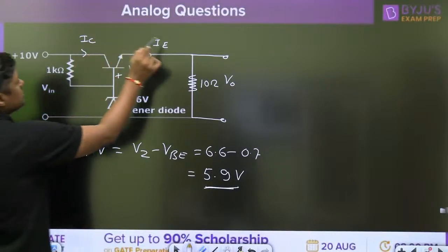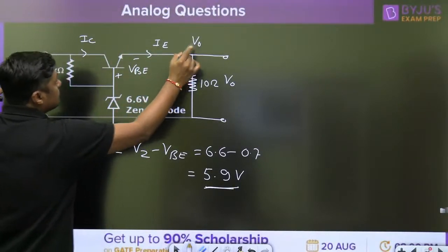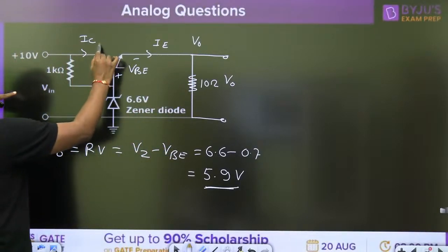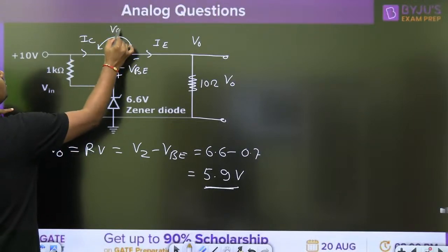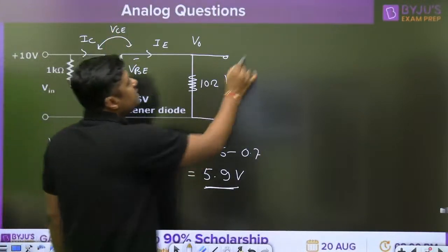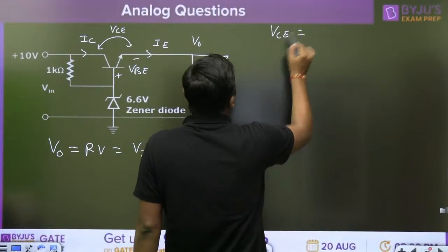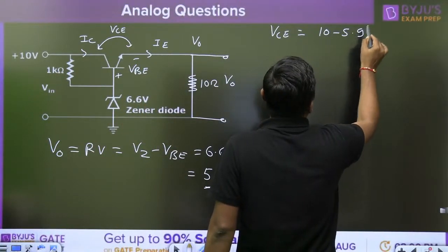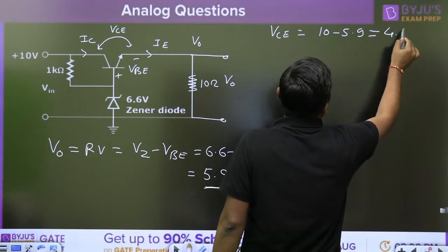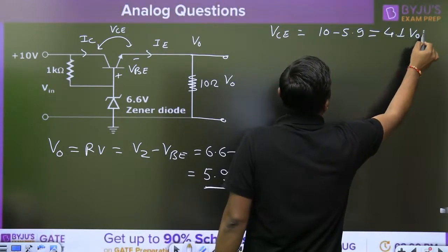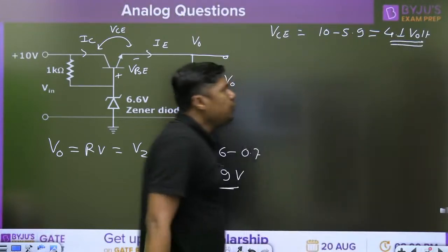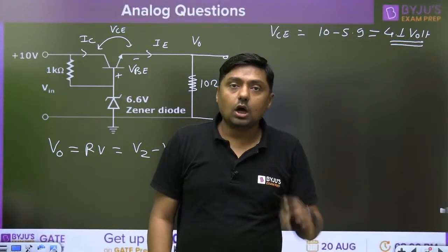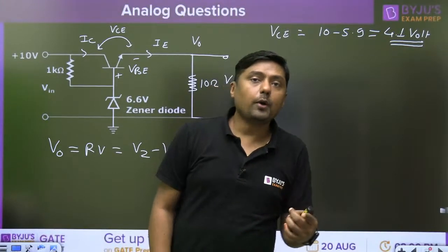Now the voltage at this point is 5.9 volt. Voltage at this point is 10 volt. So what is the value of the VCE? You can calculate the value of VCE is equal to 10 minus 5.9. I think it is 4.1 volt. 4.1 volt is the value of VCE.